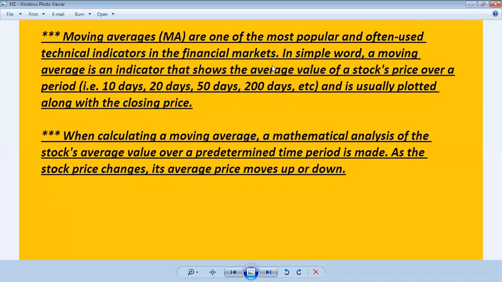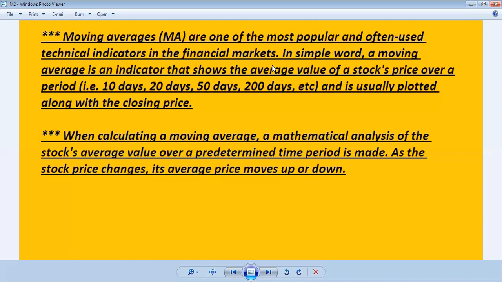Every novice trader in the market, or those who are beginners, or we can say even the smart traders, they all use the moving average. So it is the most popular and often used technical indicator. We all know about this moving average.